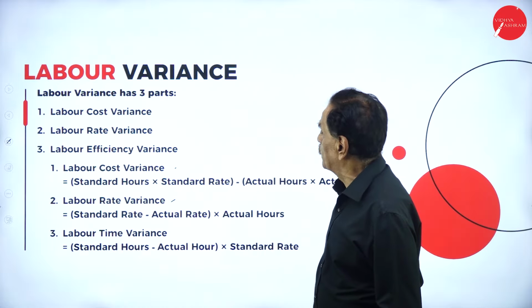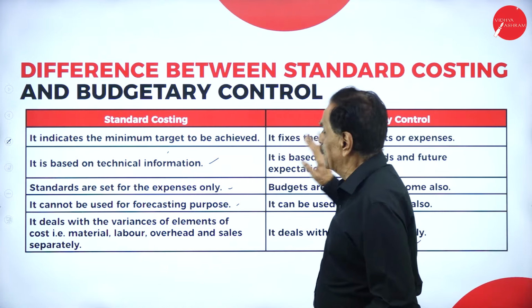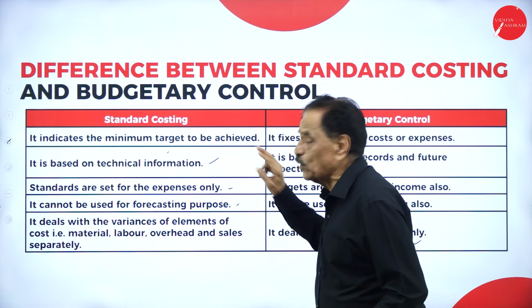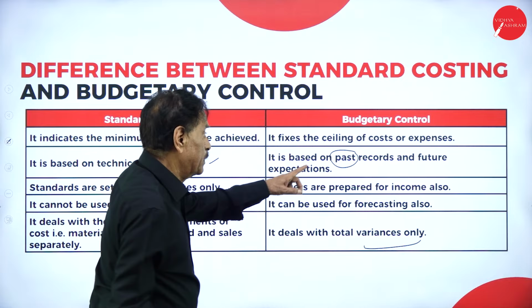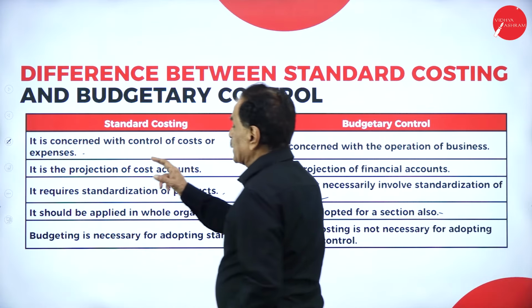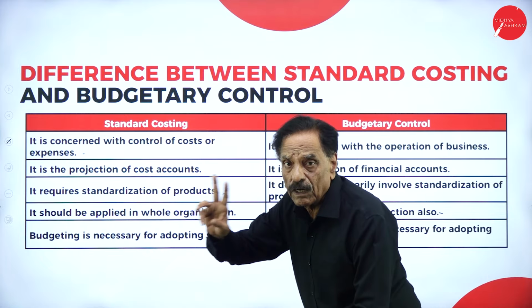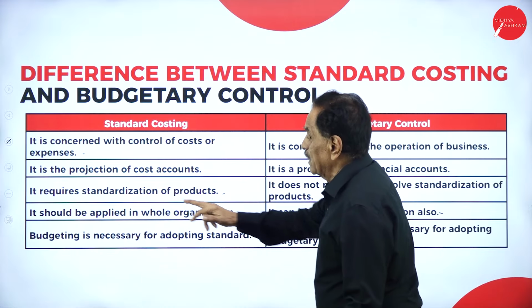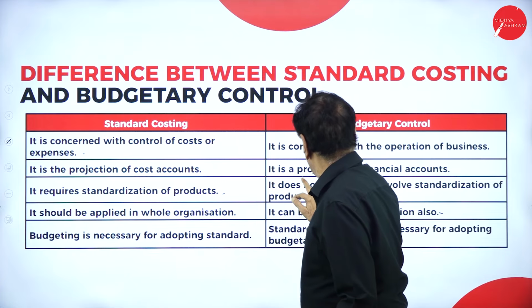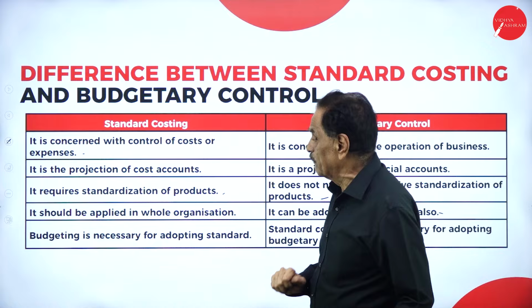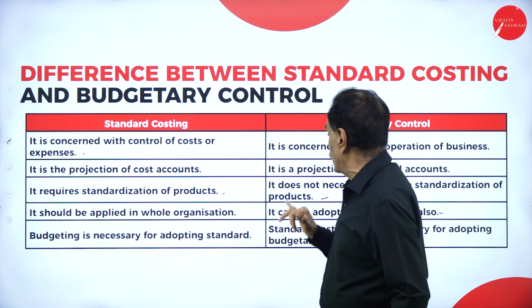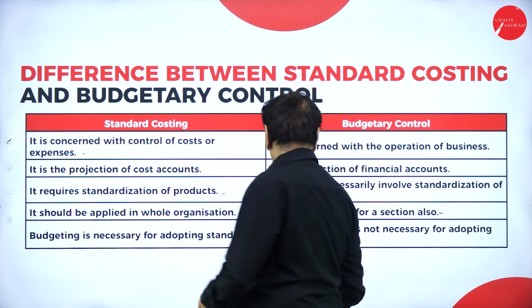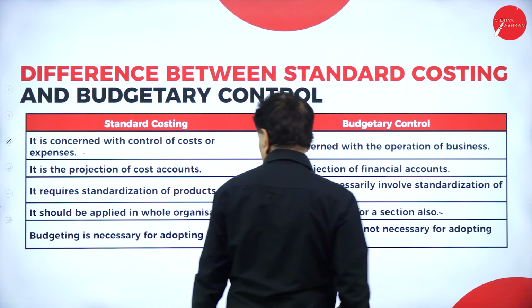And I bring out the difference between standard costing and budgetary control. Standard costing indicates the minimum target to be achieved, while budgetary control fixes the ceiling cost for expenses. Standard costing is concerned with control of cost, while budgetary control is concerned with the operation of the business. Standard costing is a projection of cost accounting; budgeting is a projection of financial accounting. Standard costing requires standardization of product; budgeting does not. Budgeting should be applied to the whole organization, while standard costing can be adopted in a section also.